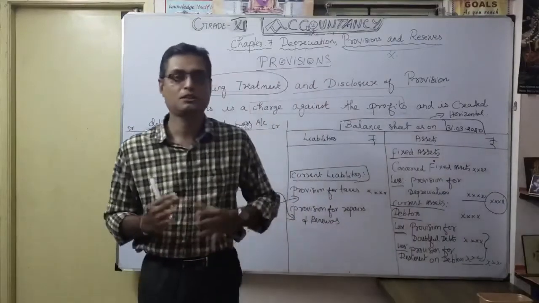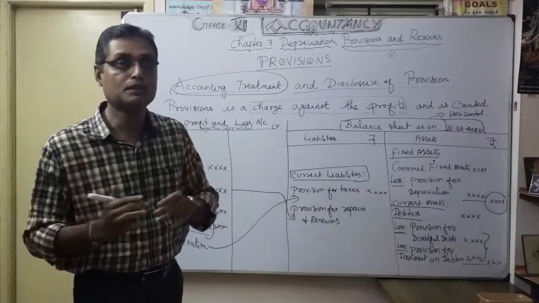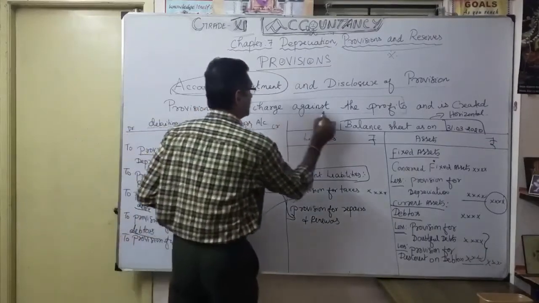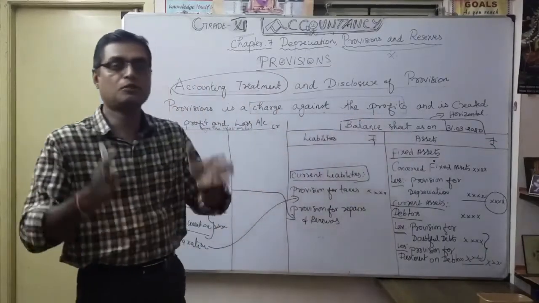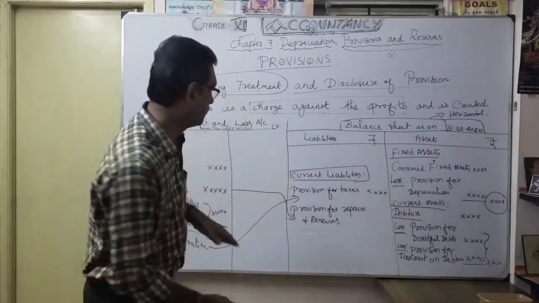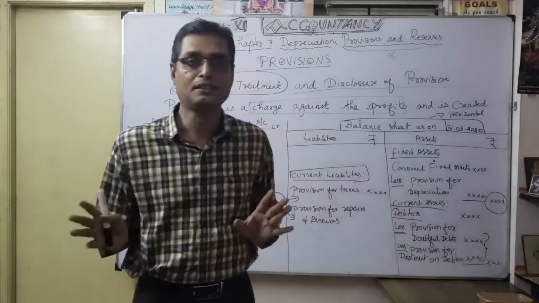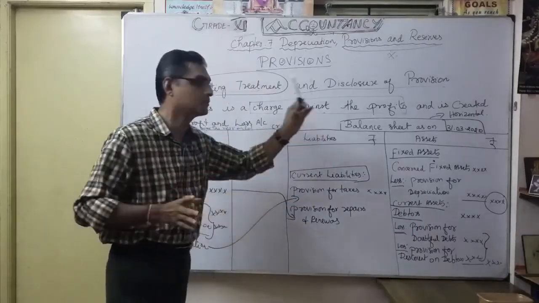You understood? So provisions are very important, and a very important phrase is charge against the profits. Whether you earn profit or loss, the mandatory thing is that you show all five provisions. That is mandatory, which is why they say charge against the profit.